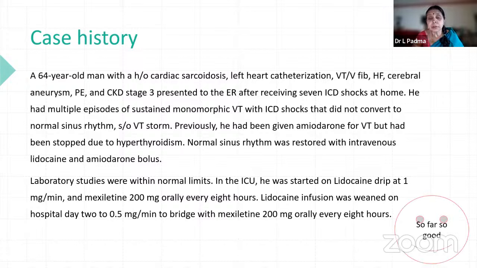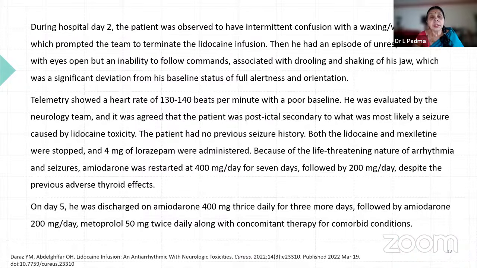So till now, it is good. On the second day, he was observed to have intermittent confusion, a waxing and waning pattern, so the lidocaine infusion was terminated. Why? Because lidocaine has CNS and CVS adverse effects. So here he has CNS adverse effects. Then he had an episode of unresponsiveness with eyes open but inability to follow commands, associated with drooling and shaking of the jaw, which was a significant deviation from the basal status of full alertness and orientation. That is the lidocaine side effects.